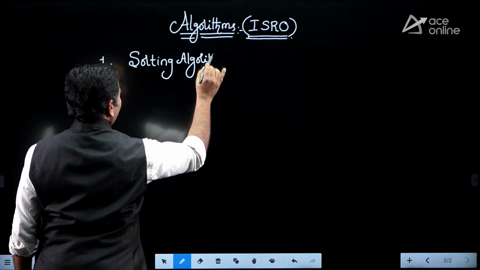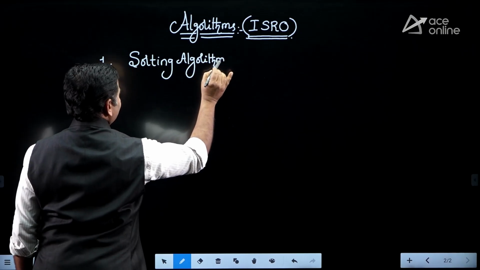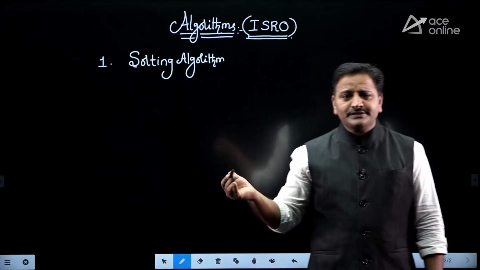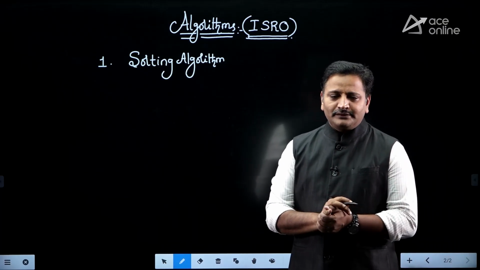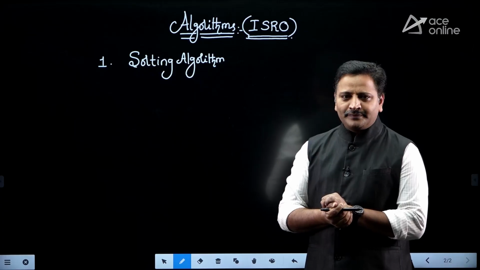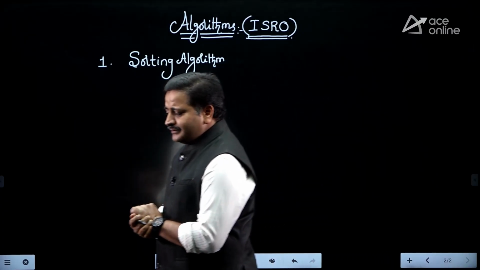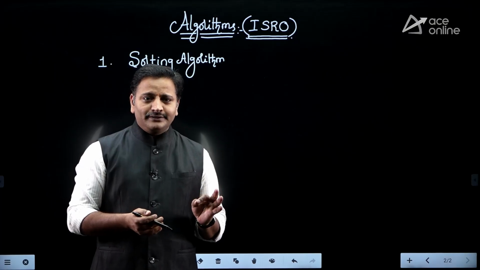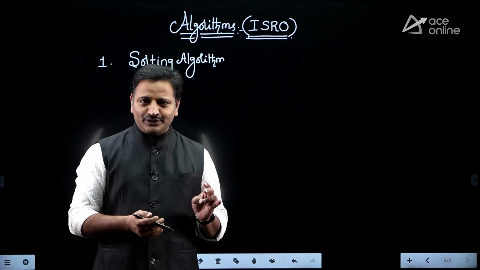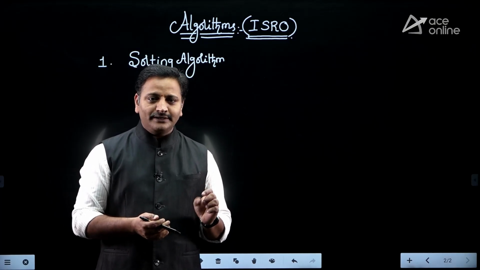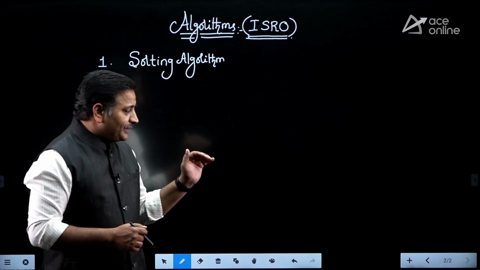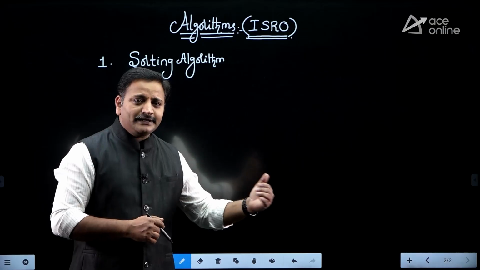If you observe all PYQ questions from 2007 up to 2023 papers, you can see many questions came from sorting algorithms, friends. That is the highest priority topic. In sorting algorithms, you need to study bubble sort, quick sort, insertion sort, selection sort, merge sort and then heap sort. And we have a detailed plan for preparation of sorting algorithms. I will explain it a little later.